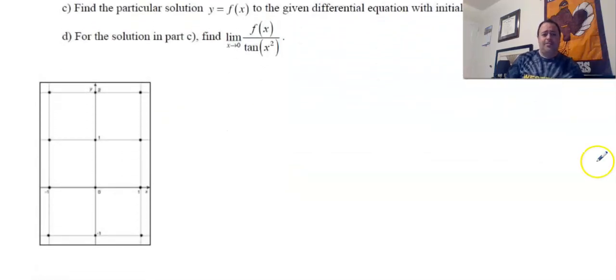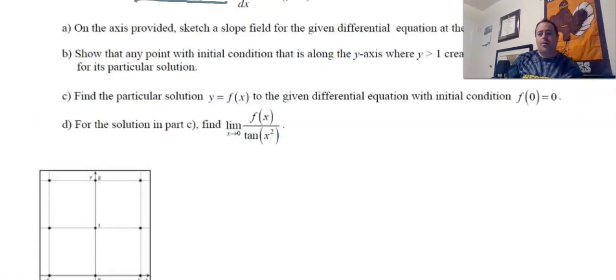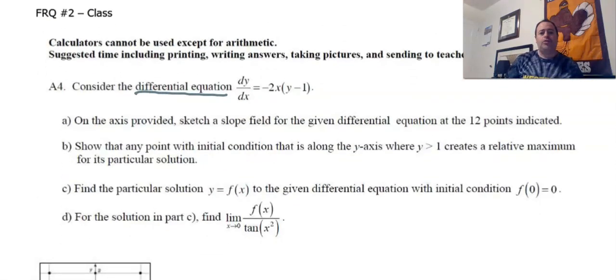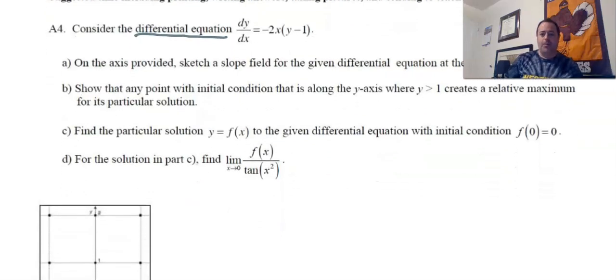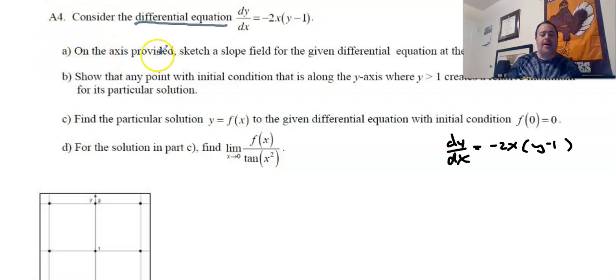So it's just pretty easy. It's just the XY graph. Here's 1, 0, 0, 0, negative 1, 0, 1, 1, 1, 2, kind of stuff like that. And so what we're asked to do is show a slope field for this differential equation at the 12 indicated points. So part A is actually asking us to sketch the slope field for the given differential